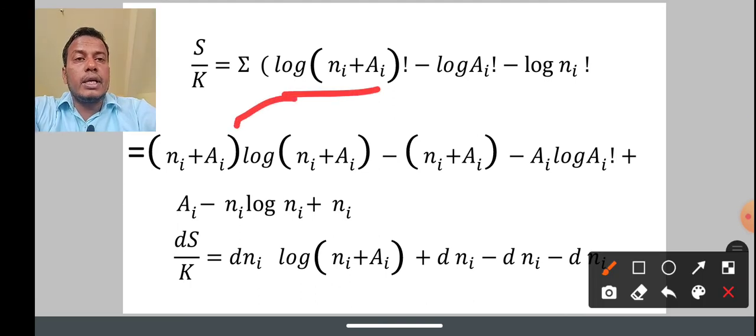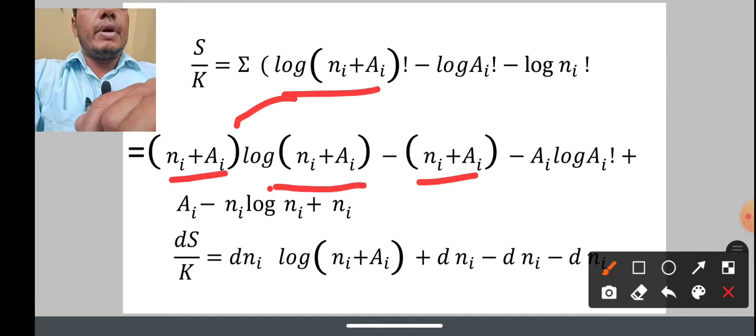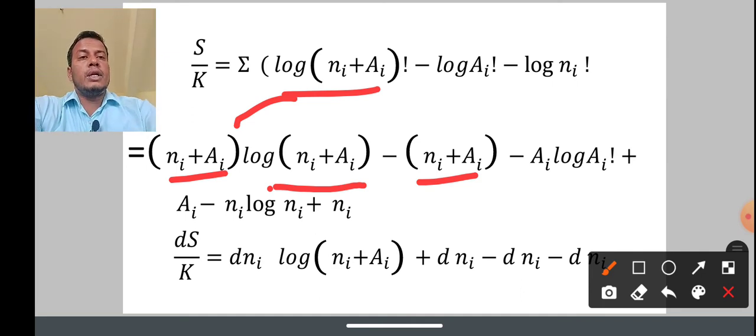Log ni factorial means ni log ni minus ni, that is from Stirling's law. We apply it for this one as usual, ni factorial is ni log ni minus ni, as we saw in the previous slide.